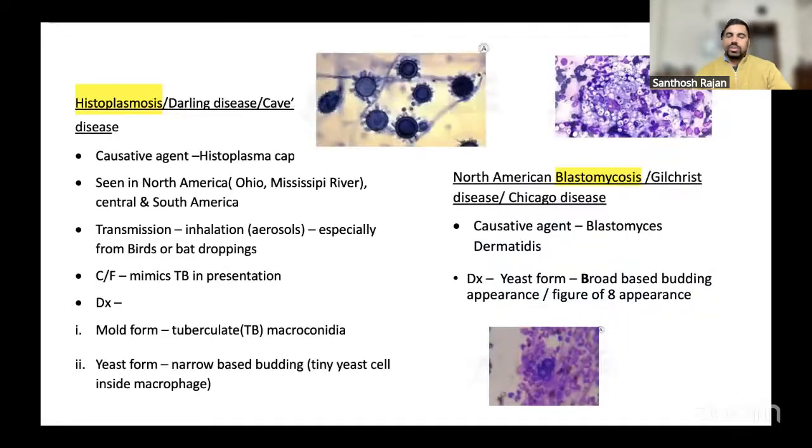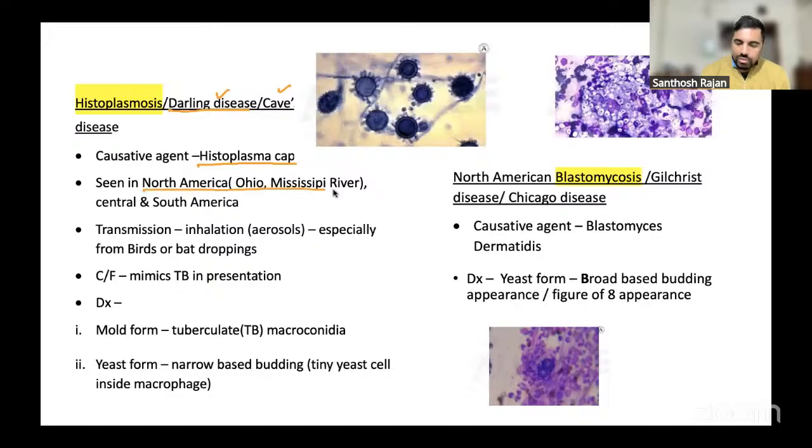So in histoplasma, the first disease is histoplasmosis. The other name of histoplasmosis is Darling's disease or Caves disease. That's the first important thing. The organism is Histoplasma capsulatum, which is very common in North America.